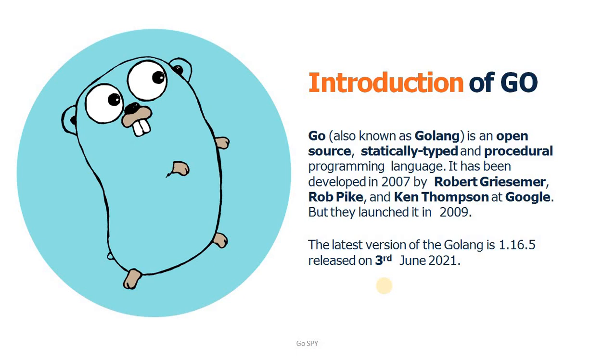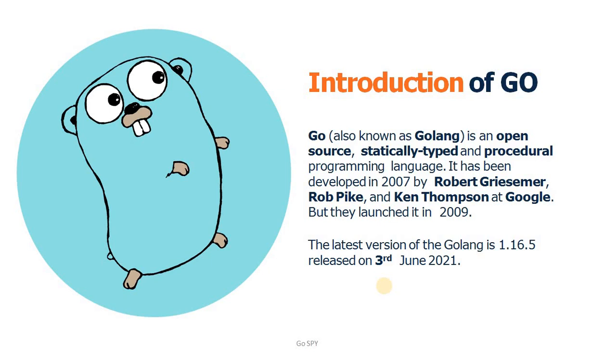The latest version of Golang is 1.16.5, which was released on 3rd June 2021. So this is the brief introduction of this programming language. So let's move on to the next part.